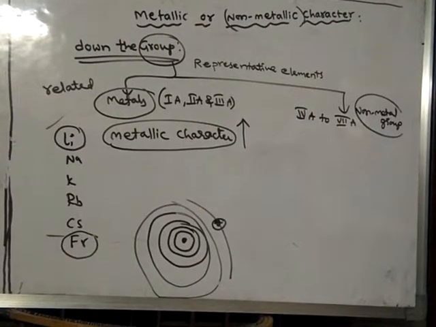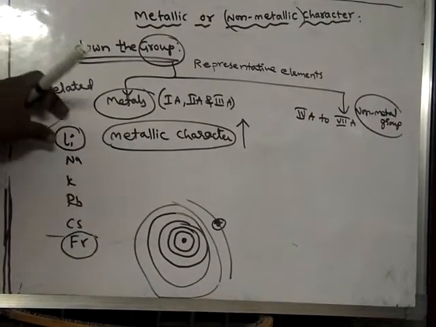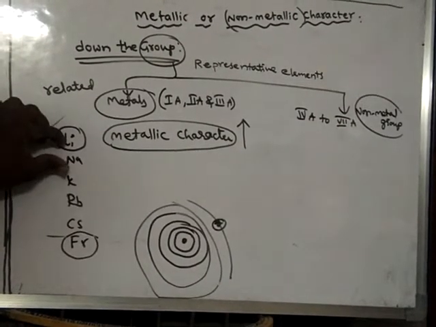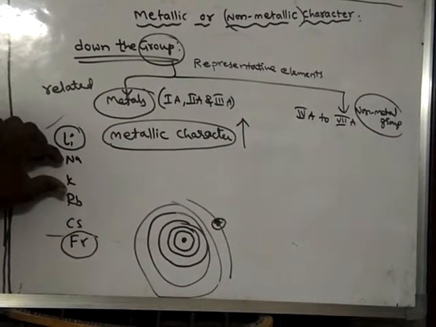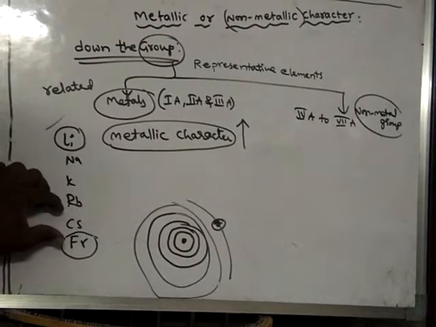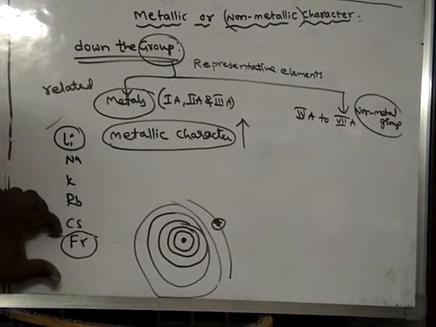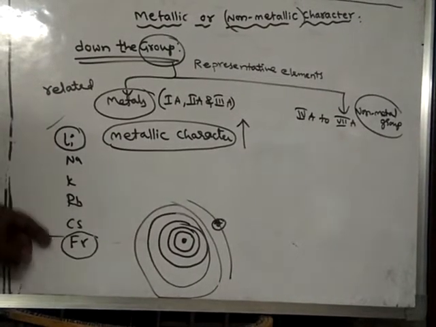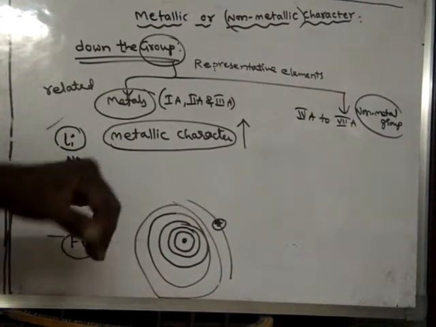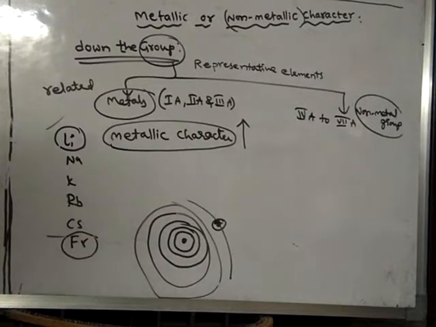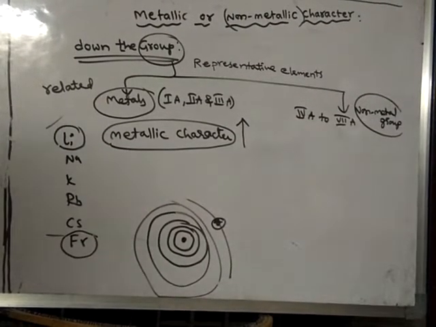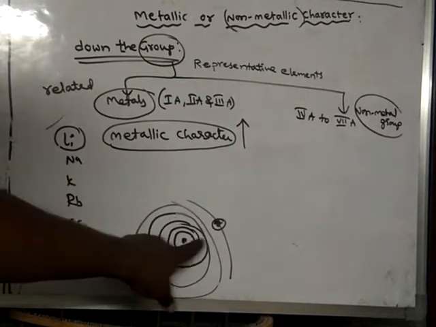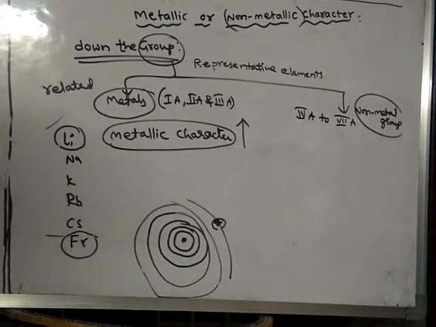Out of all these first group elements, lithium is the smallest atom, sodium is somewhat larger, and potassium, rubidium, cesium and francium are each still larger. Why is the atomic size increasing? Because as we move down the group, a new shell is added to the atom. Therefore, the distance between the nucleus and the outermost orbit will increase.